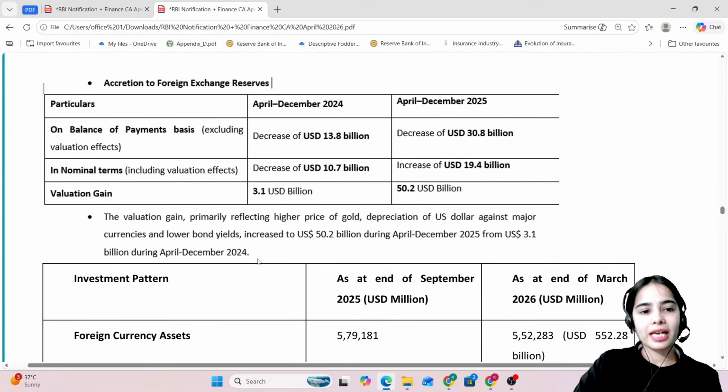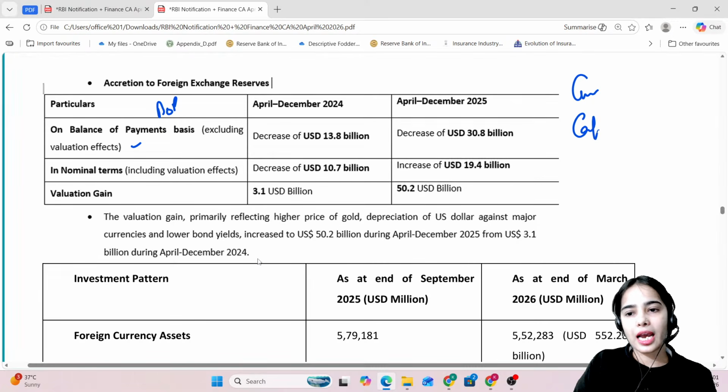So basically on the balance of payment basis, there is the current account and the capital account that we have discussed. There was a deficit in the current account and capital account, and that's why the balance of payment.